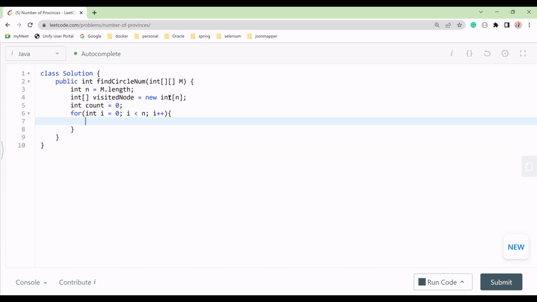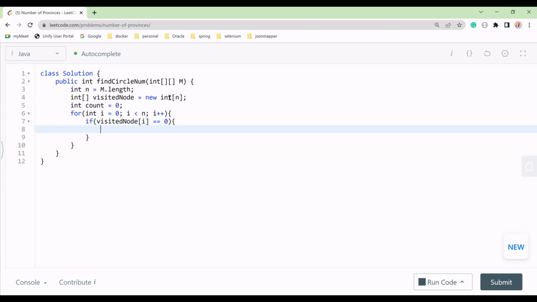Now we'll check in the visited node if the visited node is equal to 0 at the i. If the ith node equal to 0 means we have to do DFS for that, right? So we'll take a DFS utility method, and to this method we have to pass our matrix, right?